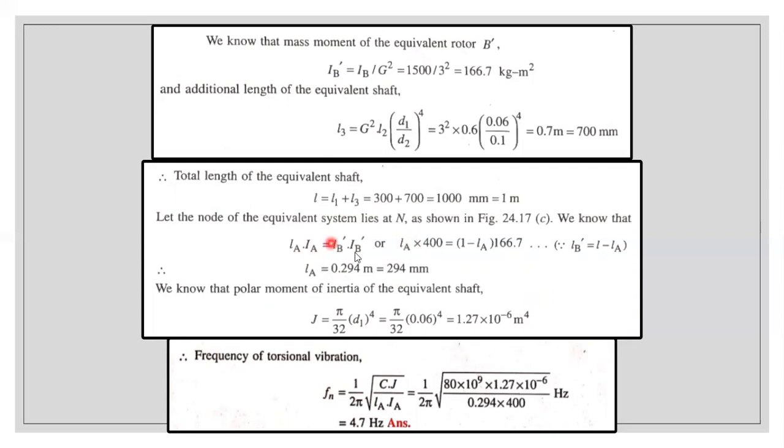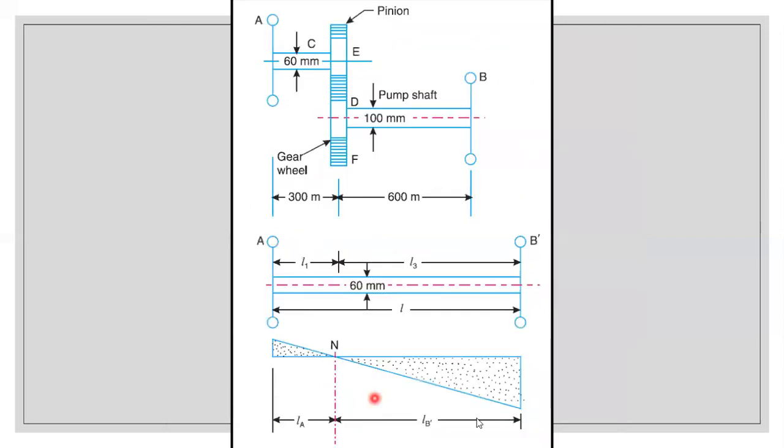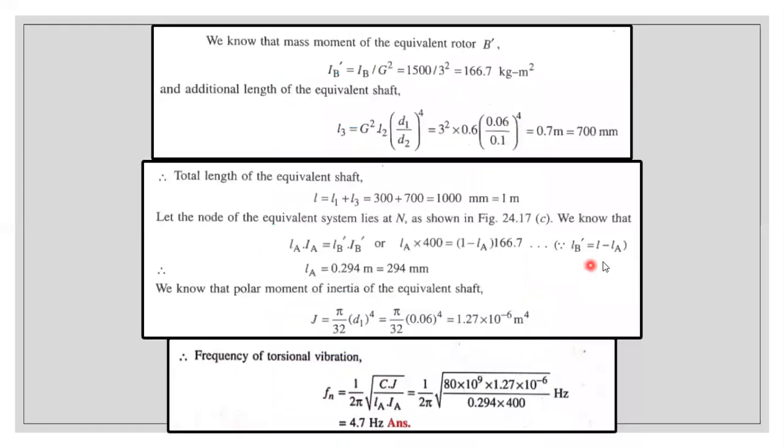LB dash we can write as L minus LA. This is LB dash, the distance between these two. The total distance is L and this distance is LA. So total distance minus this distance, L minus LA. That's what they have written here.